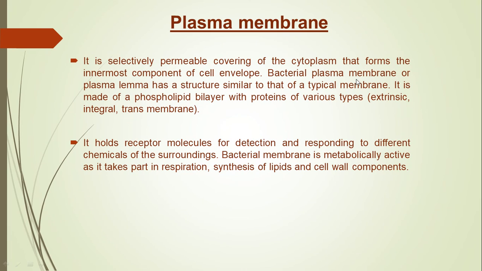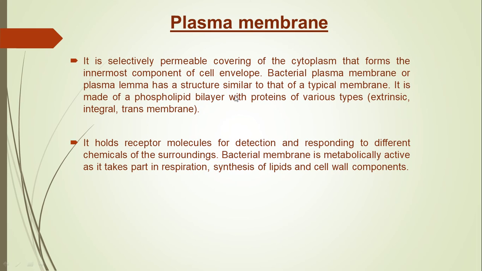Now the third layer is the plasma membrane. You all know the structure of the plasma membrane. So the plasma membrane is a selectively permeable covering of cytoplasm and it forms the innermost component of the cell envelope.